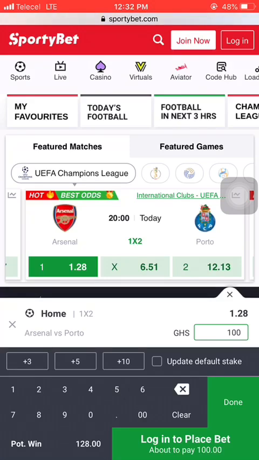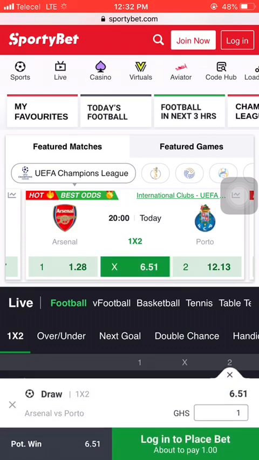So let's deselect this game and select draw. As I said earlier, X means draw.